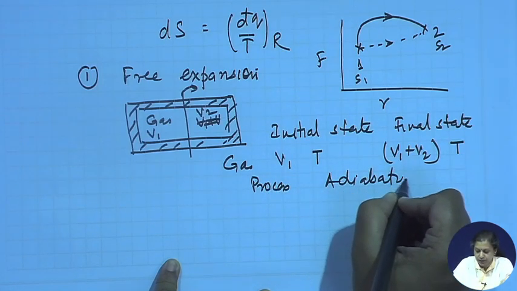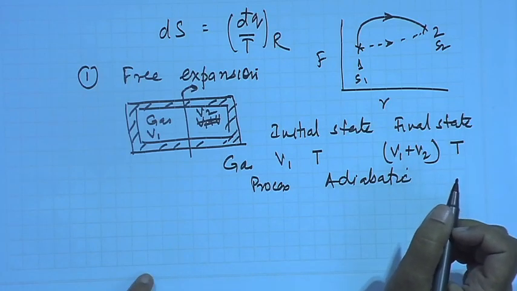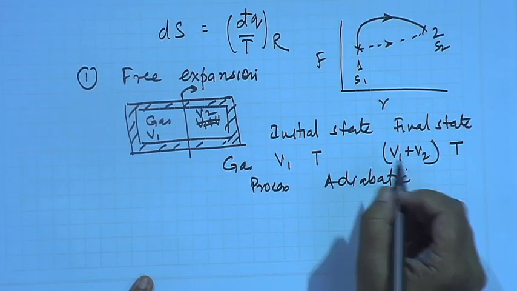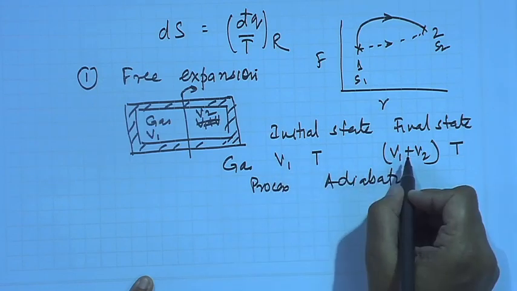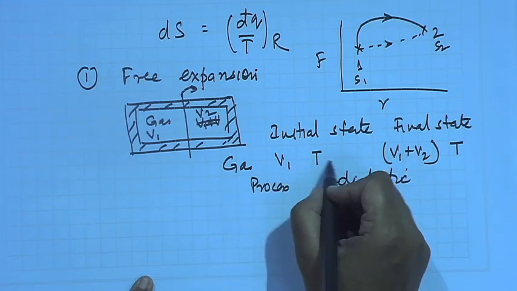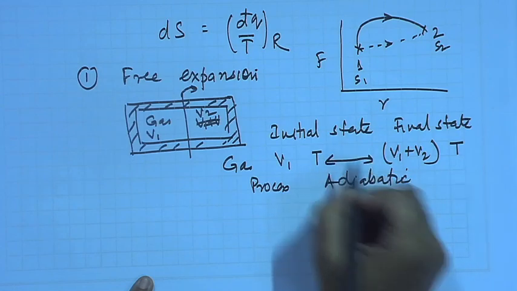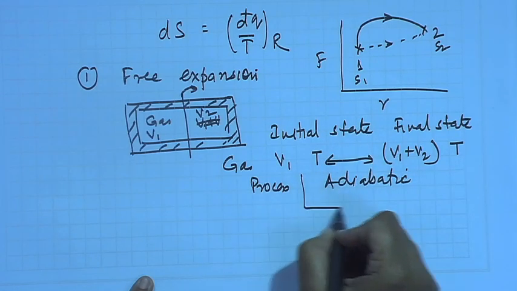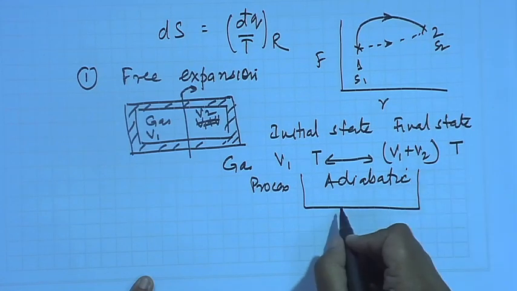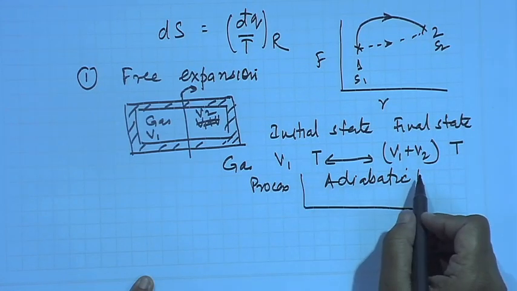I want to calculate the entropy change of the process. What should I be doing? I should devise a reversible path connecting the initial state and the final state. Now they are connected by an adiabatic process. Can you tell me what should be the equivalent reversible path connecting these two?